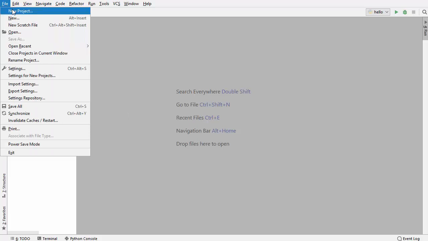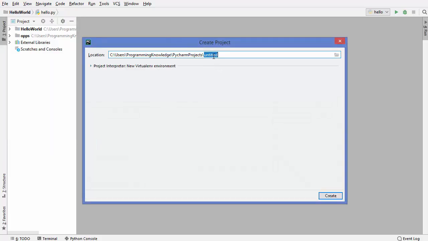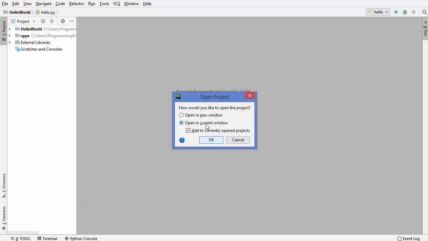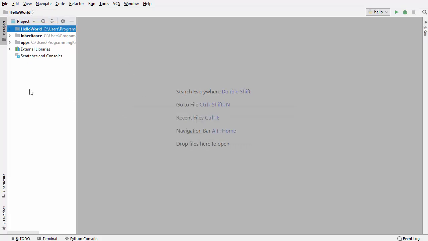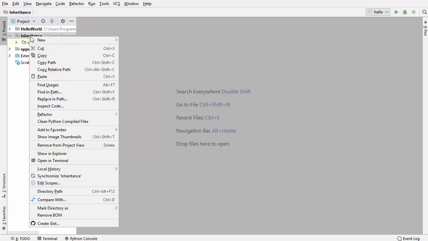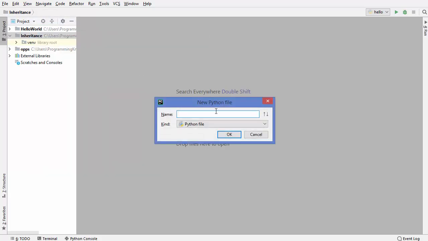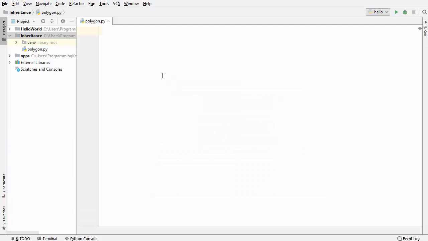I'm going to create a new project in my PyCharm IDE, and I'm going to name it inheritance. I will choose the option open in current window, and also the option which says add to the current opened project, which is going to create the project in the same window. Now this project is created. I'm going to go inside this project and create a new Python file here, and name this file polygon, because we are going to create a polygon class. Inside this polygon.py file, let's first create a class called polygon.